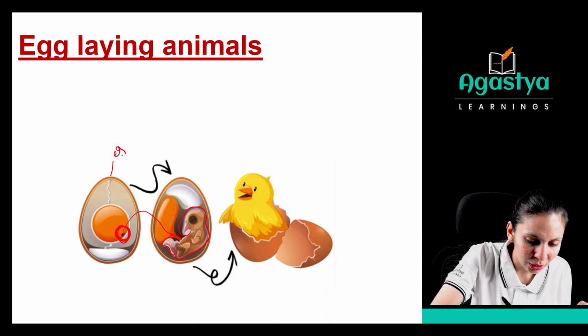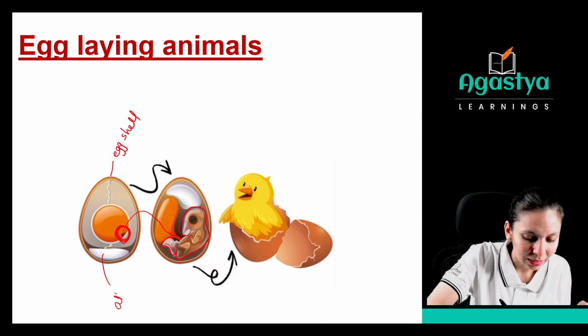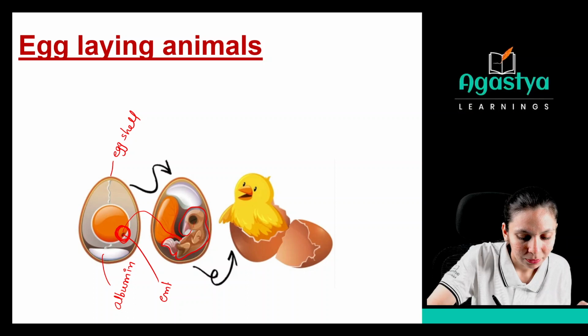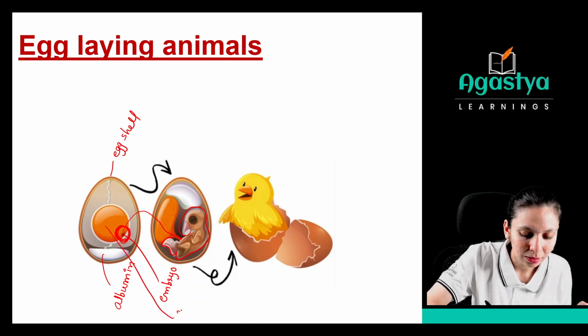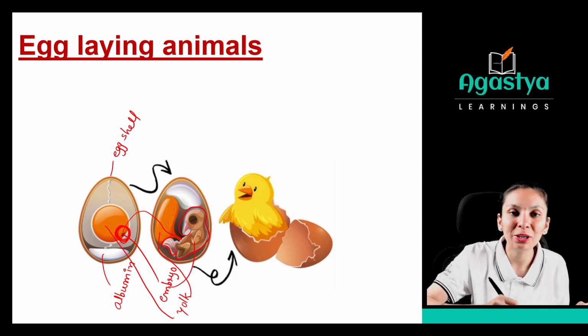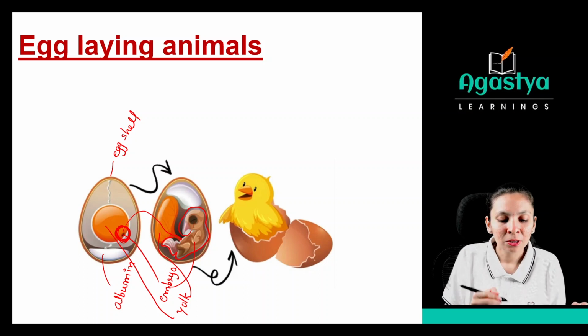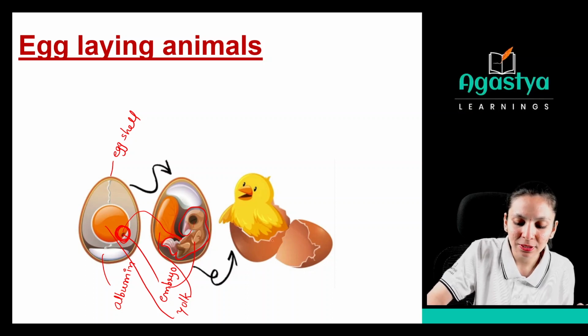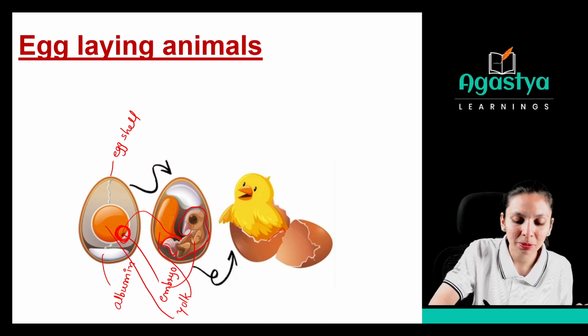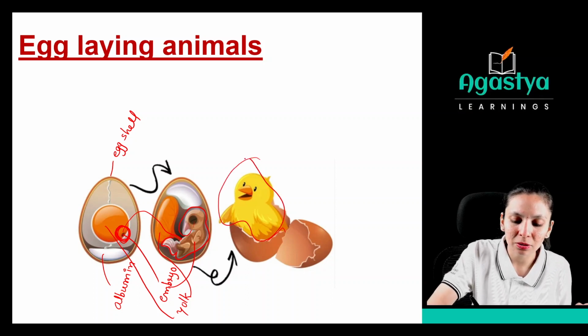So that is the egg shell. This part is albumin, and that is the embryo, and this one is the yolk. So in this yolk region, we have an embryo, that is the developing baby. After it matures, this egg shell will break down. Can you see this? It will break down when the baby matures, and the baby chicken will come out.